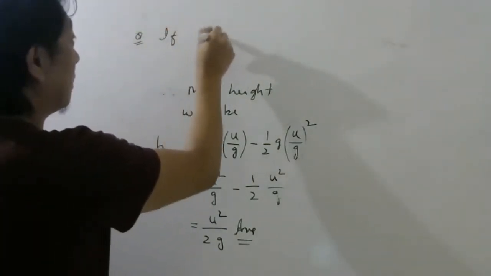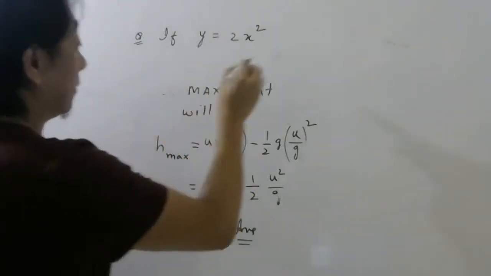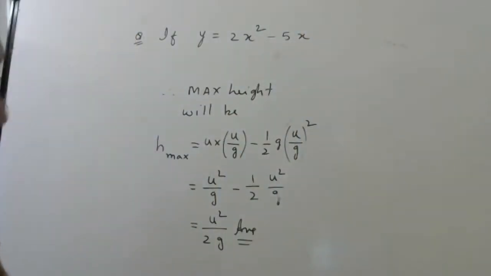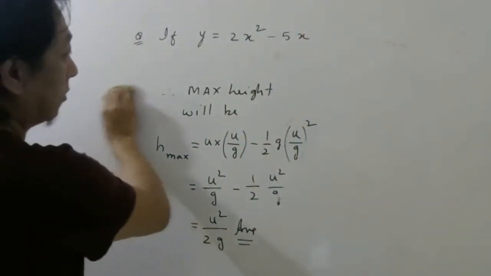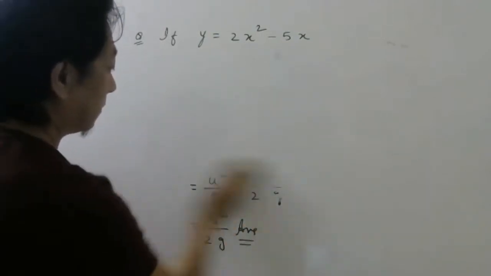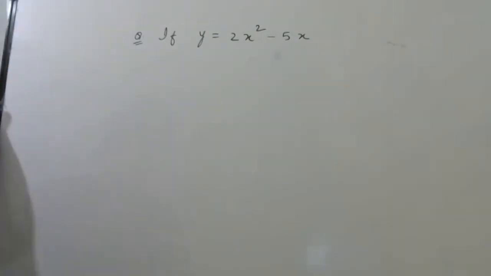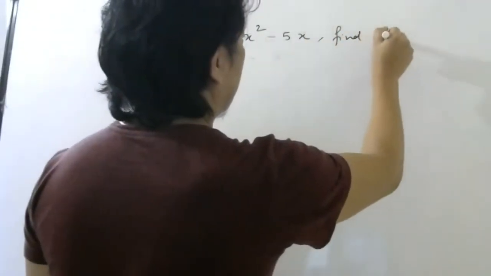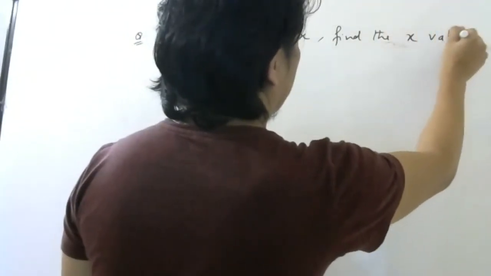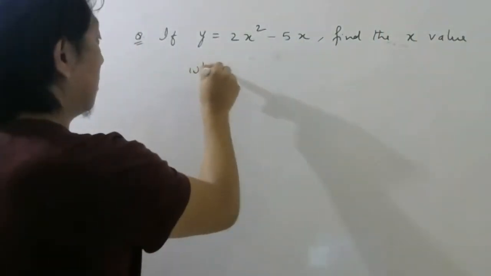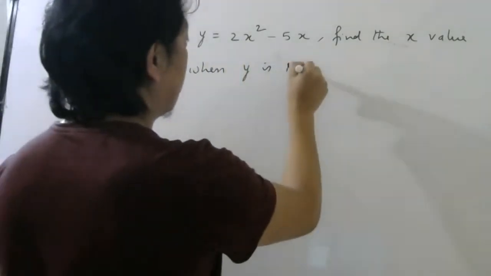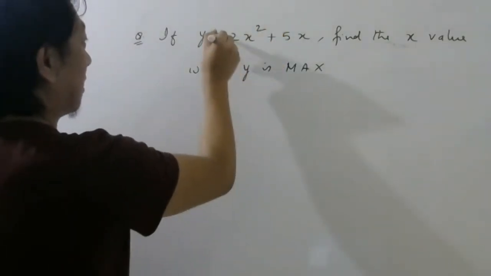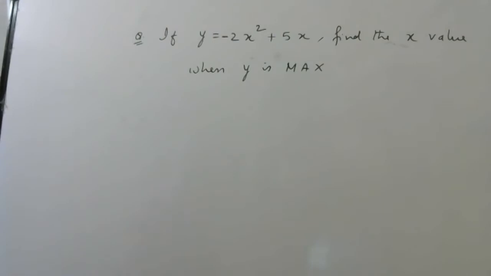If y is given as minus 2x square plus 5x, find the x value when y is maximum. Okay, let me write it like this. This is plus, this is minus. Okay. So try this problem.